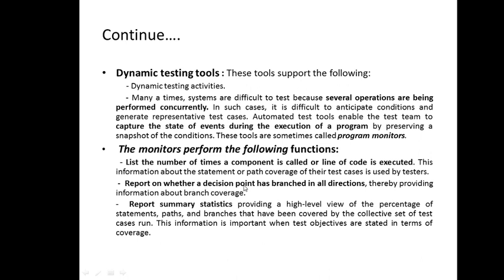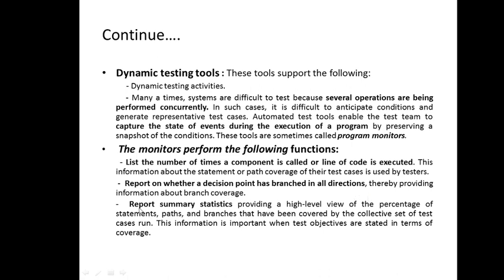It reports on whether a decision point has branched in all directions, therefore providing the information about the branch coverage. So we know what branch coverage is, where we have to check each and every branch condition. So a report is prepared here on whether a decision has branched in all directions.